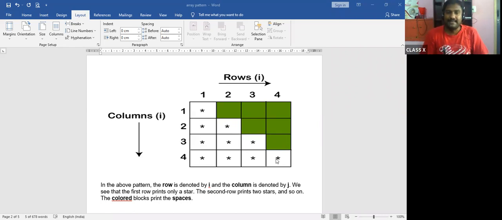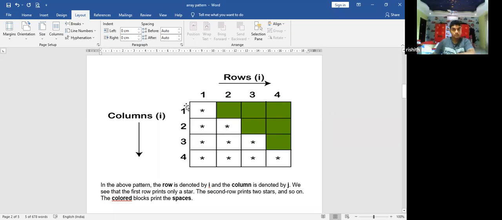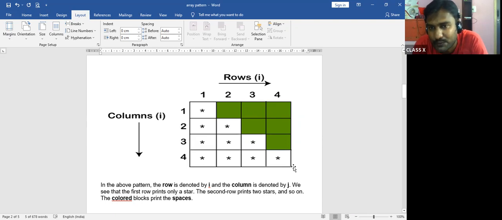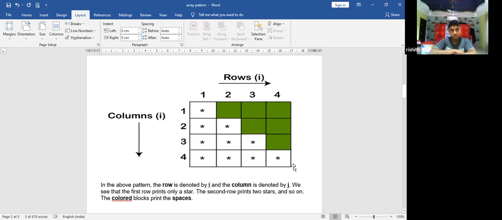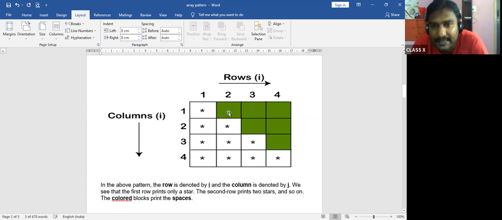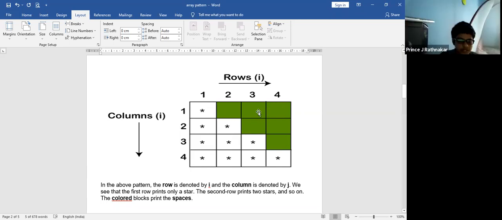Now my question is, is it a square in total? Is this completely stars? See here, 1, 2, 3, 4, 1, 2, 3, 4. If you see it totally, is this a square or rectangle? That's a square. Correct. Now why are the other boxes or cells in green color? Can anybody guess or try to tell? They are the empty spaces.